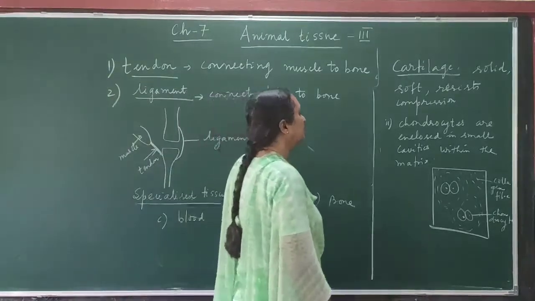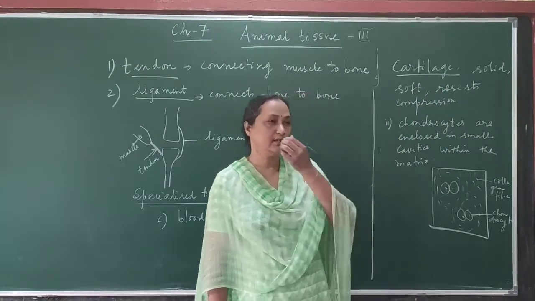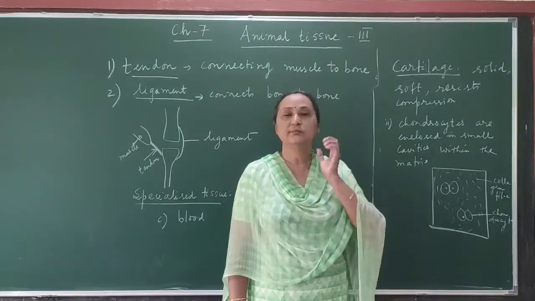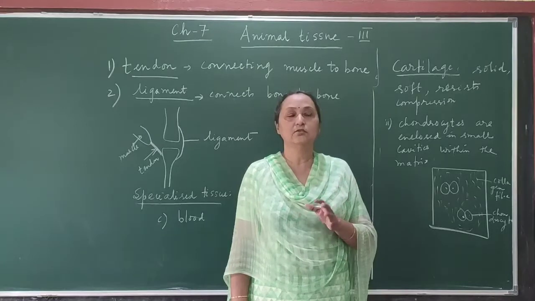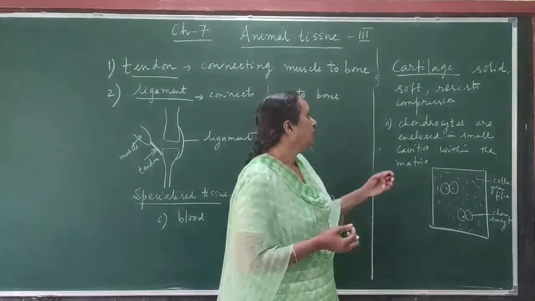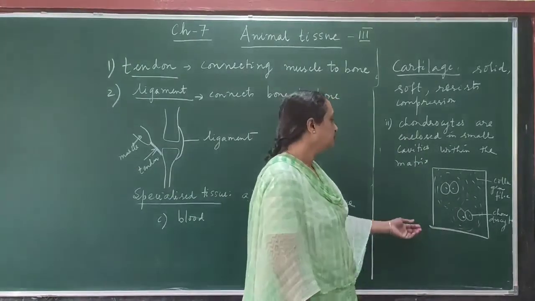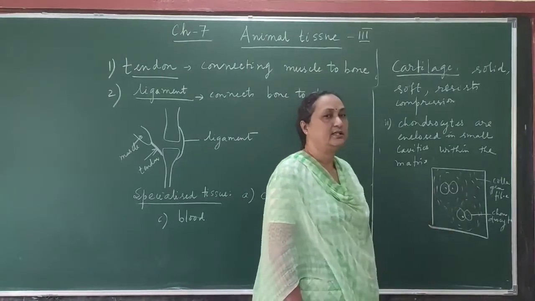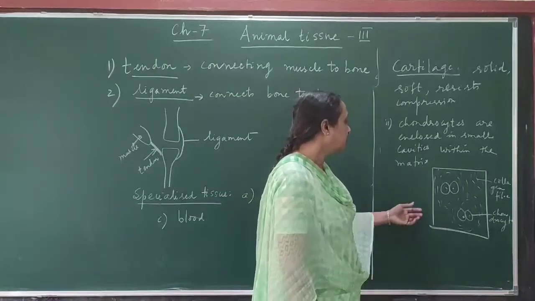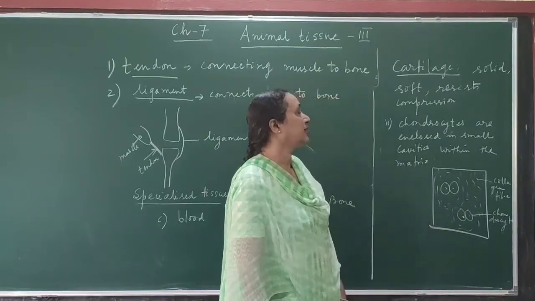Cartilage is solid and soft bone and resists compression. For example, the tip of the nose or the external ear are made up of cartilage. So cartilage is the soft bone. You can bend cartilage, but you cannot bend the hard bones. Here also there is a ground substance, which is called matrix. In the matrix there are collagen fibers, which give tensile strength to the cartilage, and the cells present in the matrix are chondrocytes. These are all the characters of cartilage.